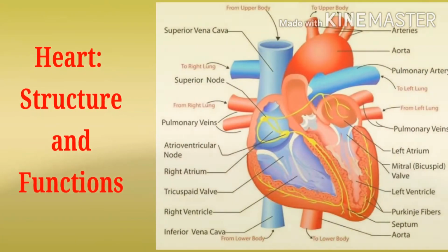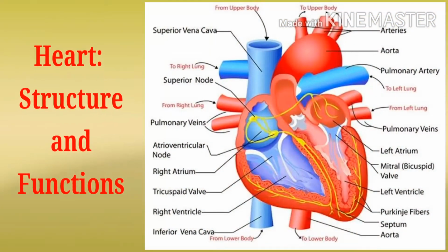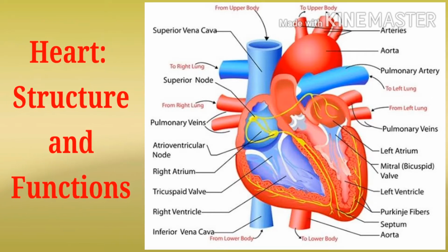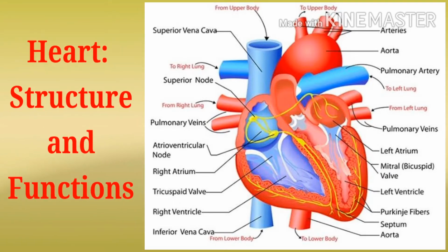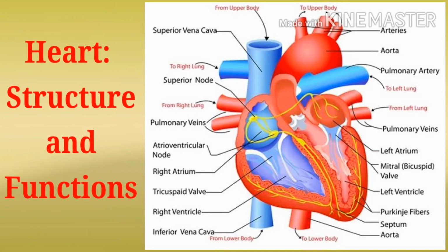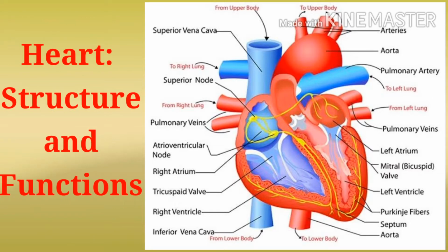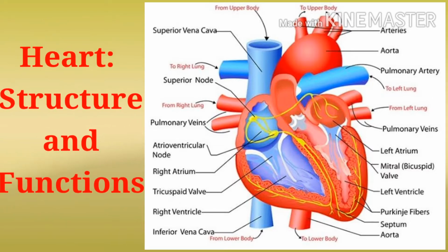Students, next topic is heart, structure and functions. Heart is present almost at center in thoracic cage. It is present behind the ribs between two lungs and slightly inclined on left side. Size of our heart is equal to one's own fist and its weight is about 360 grams. It is covered by a double layer peritoneal membrane. A fluid is present between two membranes due to which heart is protected from friction and mechanical shock.